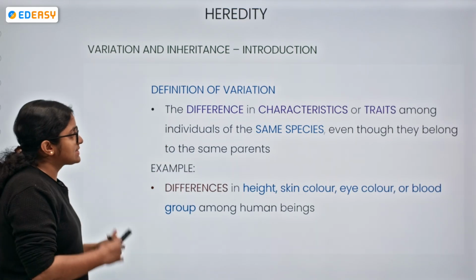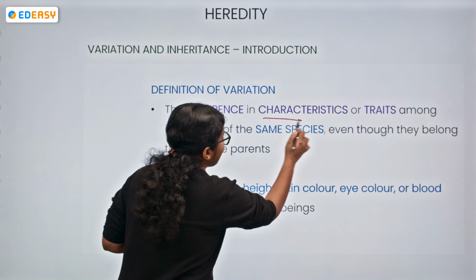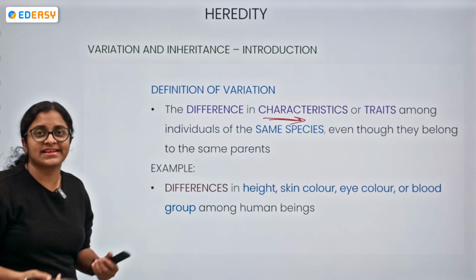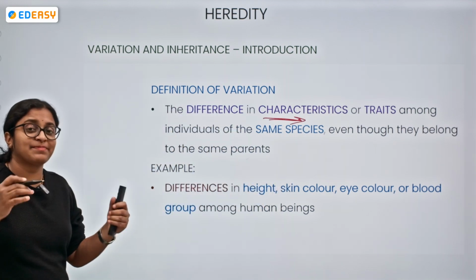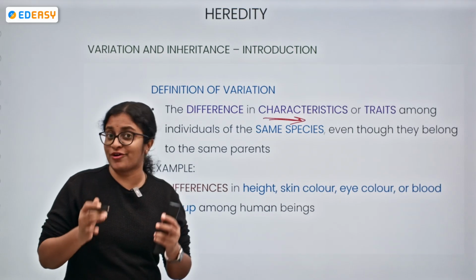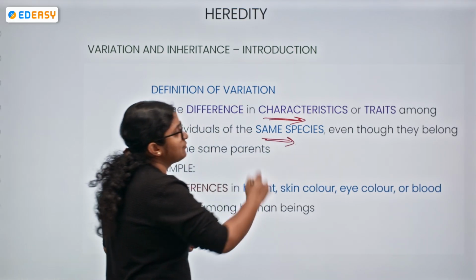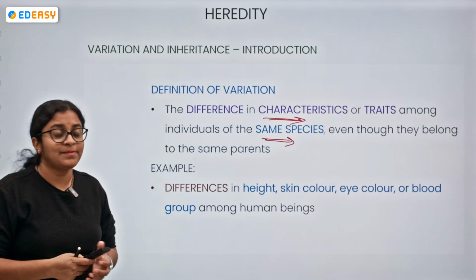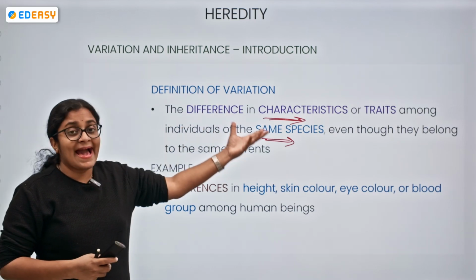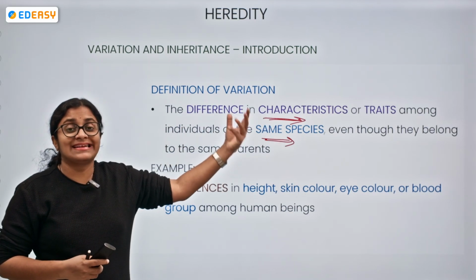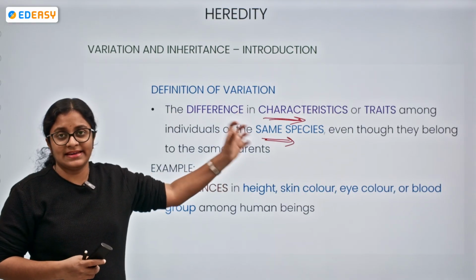Okay, so if we look at variations, how do we give a specific definition of variation? We can say, the difference in characteristics or traits among individuals, particularly individuals of the same species. So individuals of the same species are involved over here, even though the characteristics or traits obtained among the individuals differ.